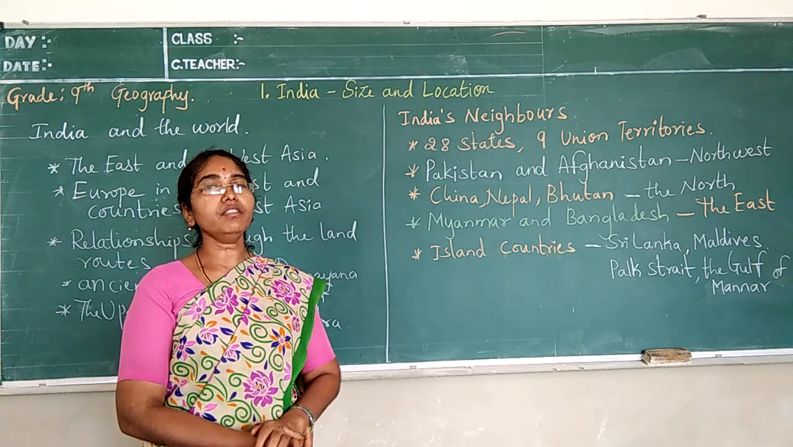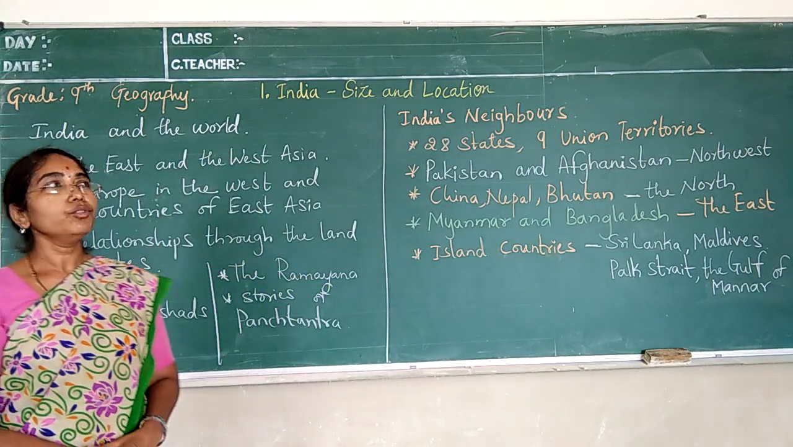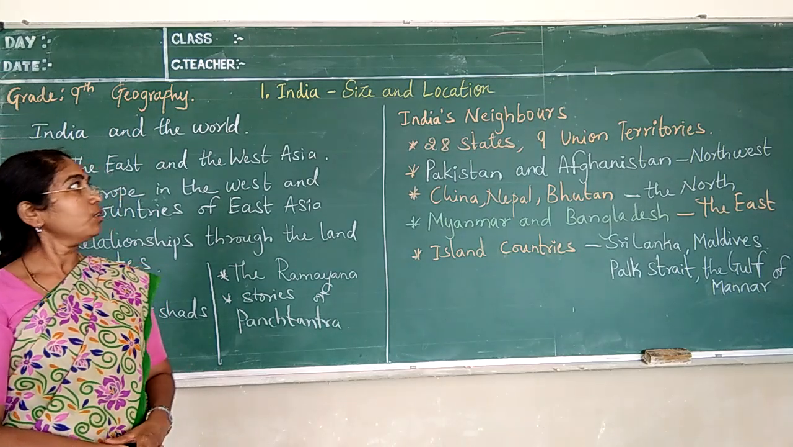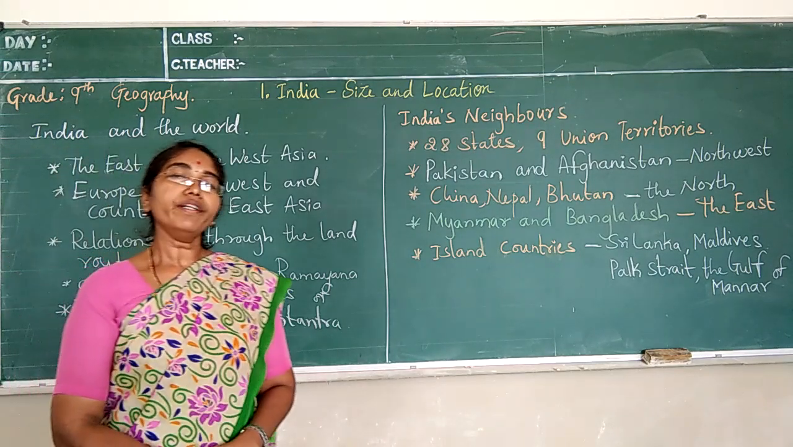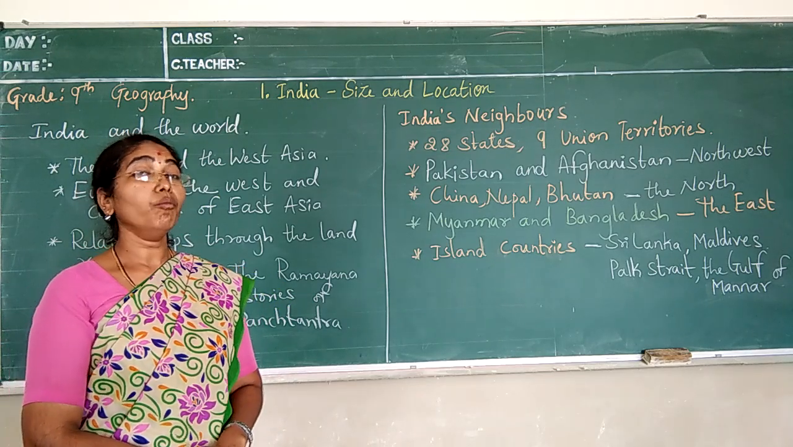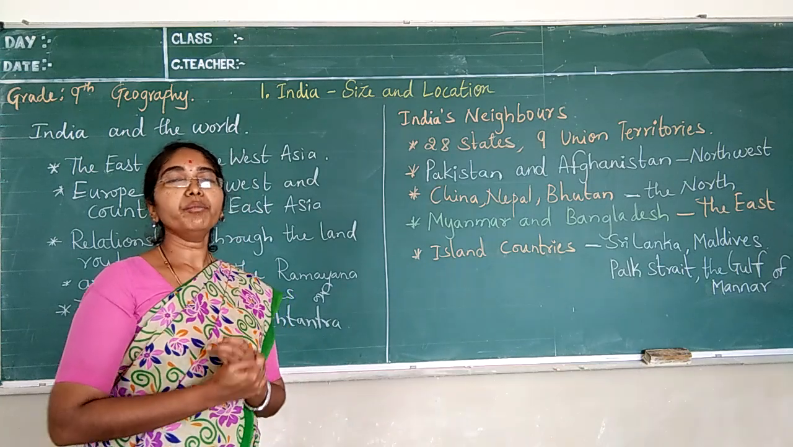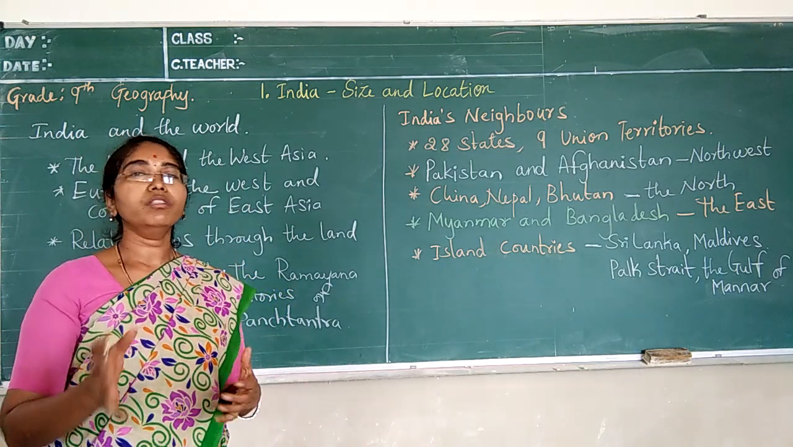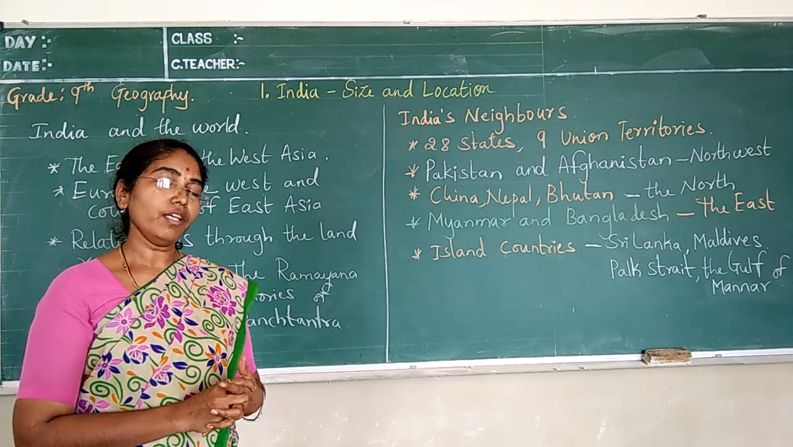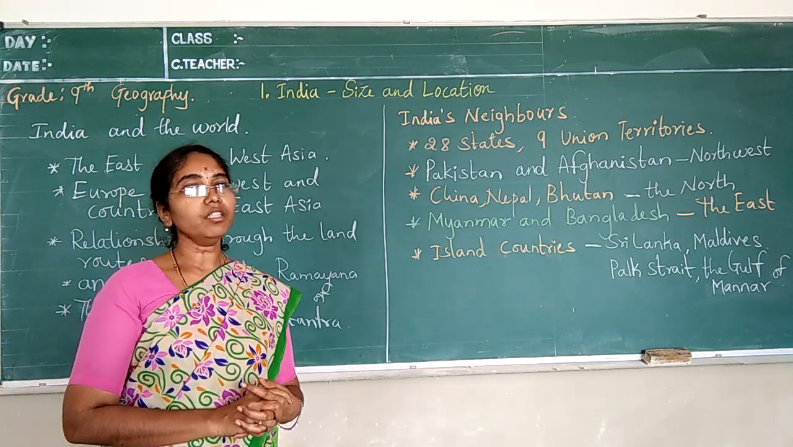And a new concept, that is 9th grade geography. Geography chapter, that is India, size and location. Already you know where our country India is located and how large it is, how many million square kilometers it occupies in Asia. So India is the seventh largest country, is it?